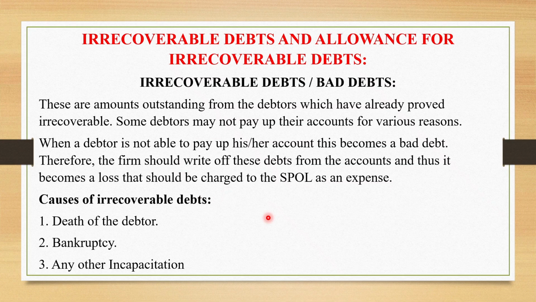So what are the causes of irrecoverable debts? It can be caused by death. If the debtor has died, there is no way you are going to collect that amount, so you have to record it as a bad debt. Yes, we also have bankruptcy. When the court has declared that someone is bankrupt, you are no longer going to collect that amount. You have to record it as a bad debt. So, any other incapacities.